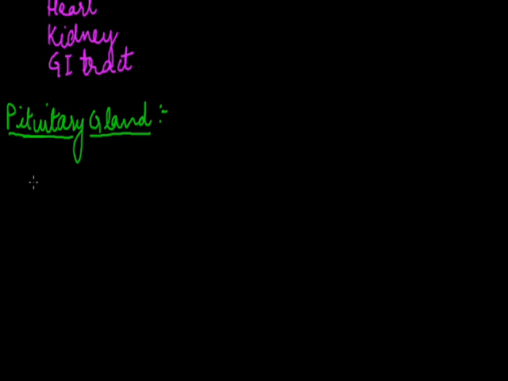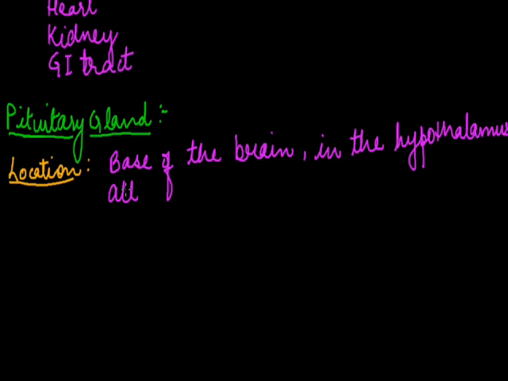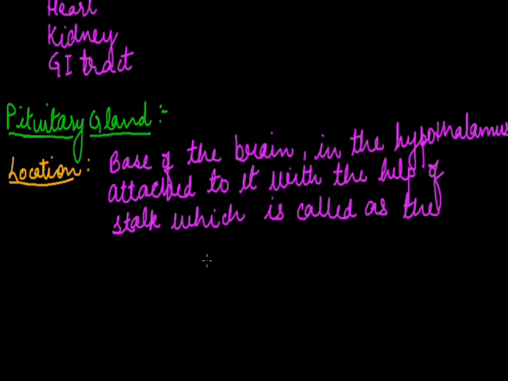It is attached to the brain with the help of the infundibulum. The location of the pituitary gland is the base of the brain in the hypothalamus, attached to it with the help of a stalk, which is called the infundibulum. This pituitary gland is also called the hypophysis.